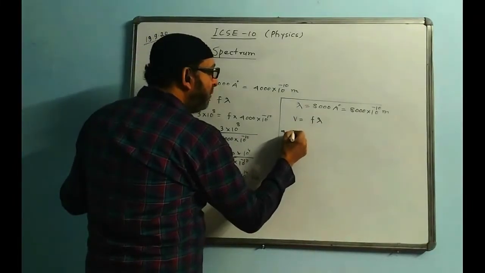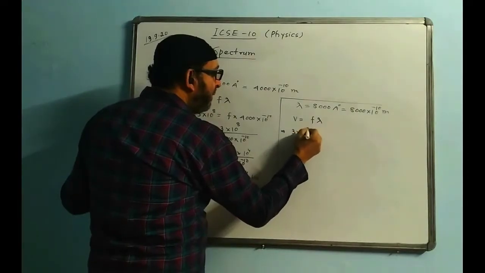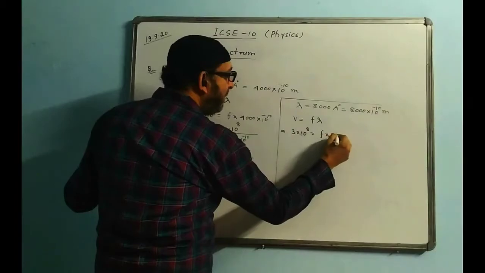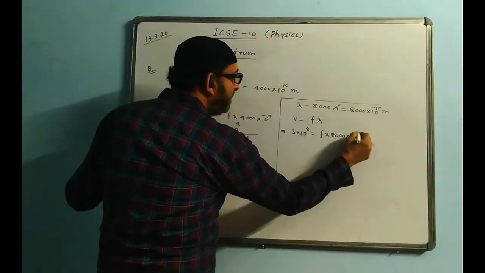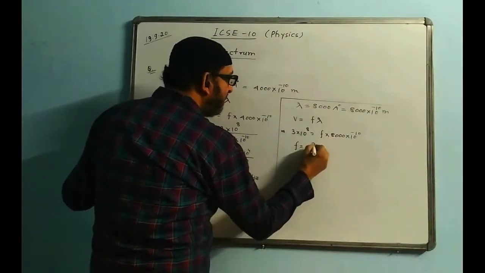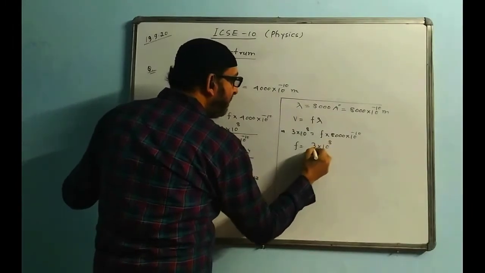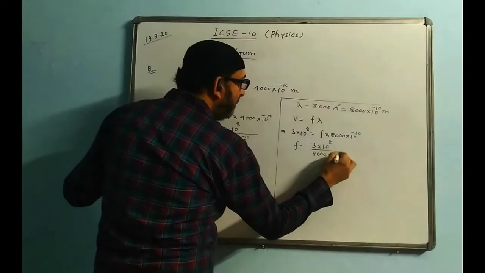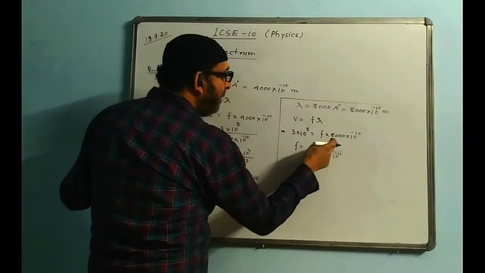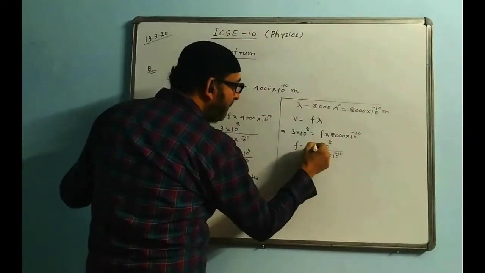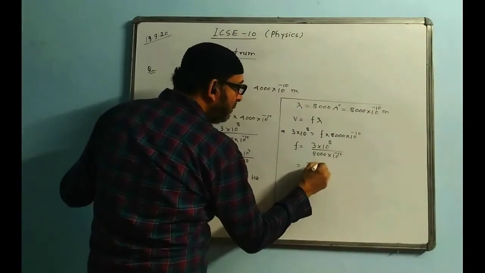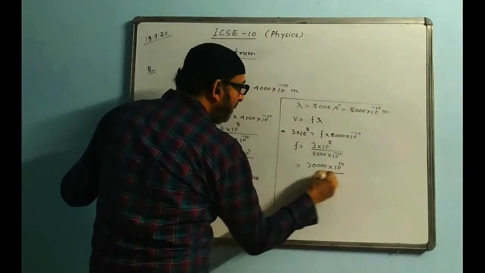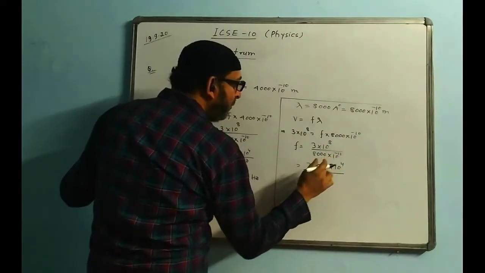So velocity, we put 3 into 10 to the power of 8. Frequency we have to find, and wavelength is 8,000 into 10 to the power minus 10. Making frequency the subject, 3 into 10 to the power of 8 upon 8,000 into 10 to the power minus 10. Same method we are following. From here, you borrow 0s, add on 0s here, 1, 0, 2, 3, 4 zeros you add on, it becomes 10 to the power of 14. Sorry, 10 to the power of 4.